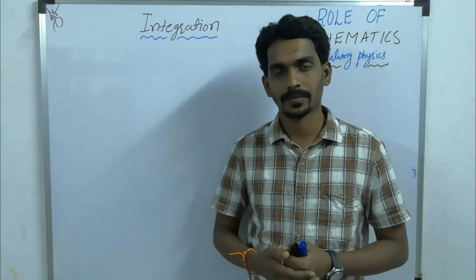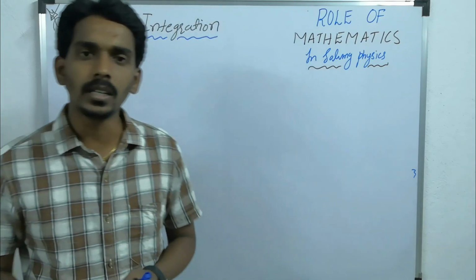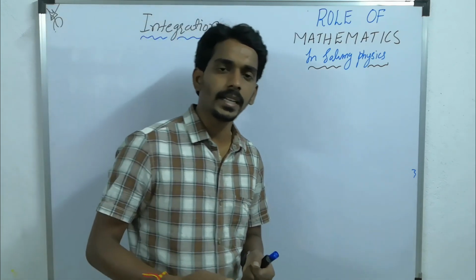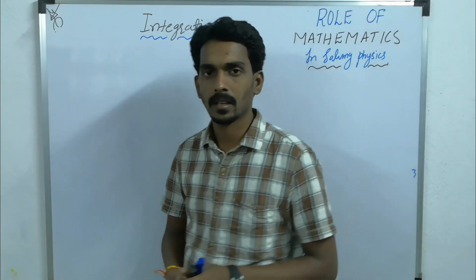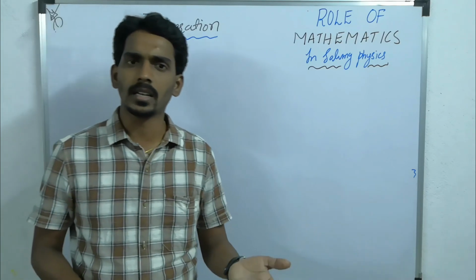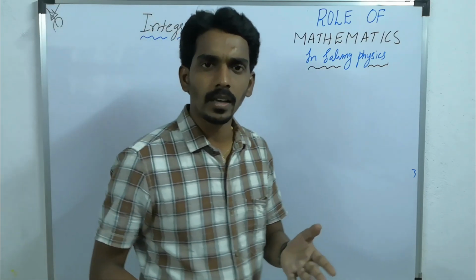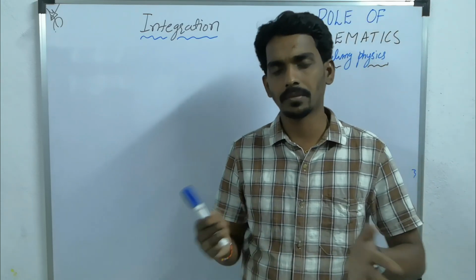That's why it becomes a little difficult to apply integration in physics compared to differentiation. But in a simple way, integration is nothing but addition. In the same way, differentiation is nothing but subtraction or difference.